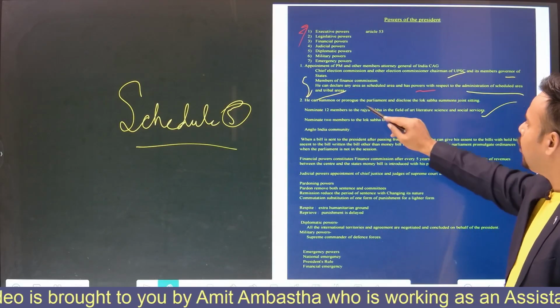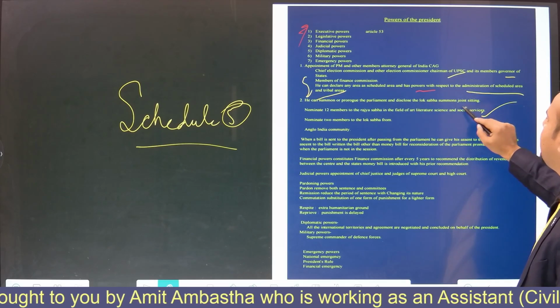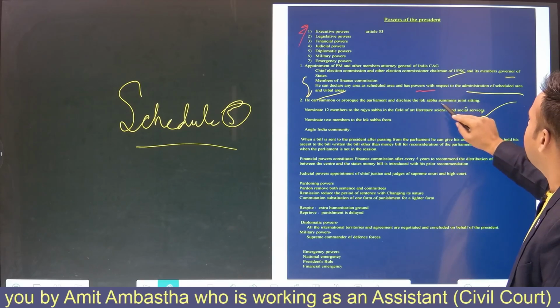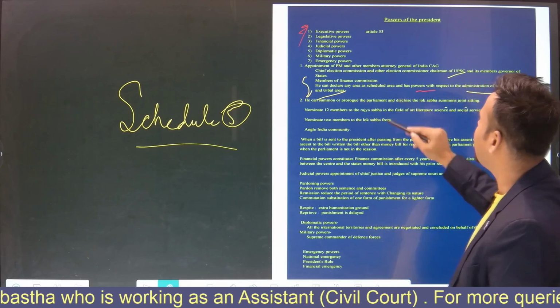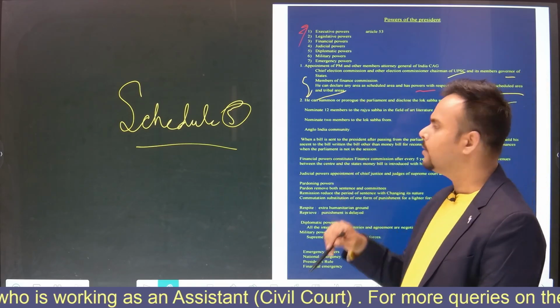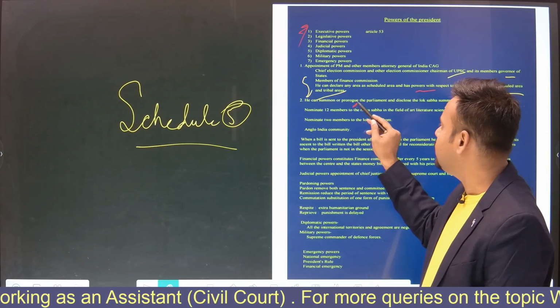He can summon or prorogue the parliament and dissolve the Lok Sabha. Summon means he can call the session, prorogue means to discontinue the session of the parliament.